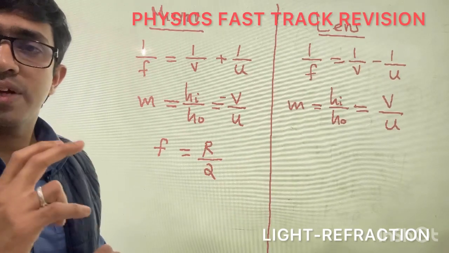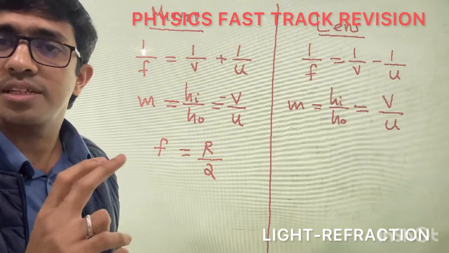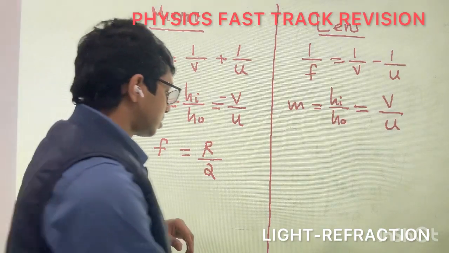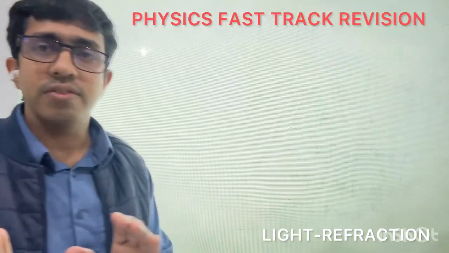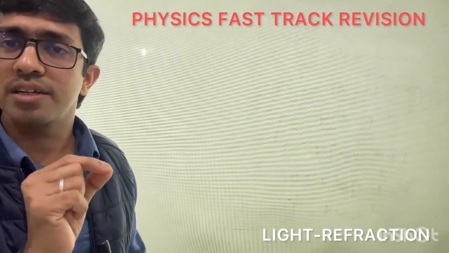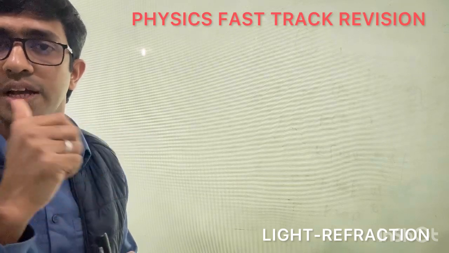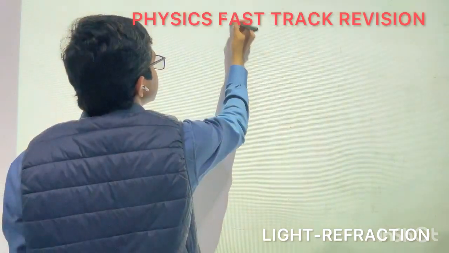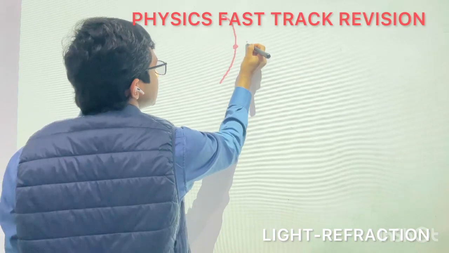Now we have to apply the sign convention in the case of mirrors and lenses. The first point is we have to select the origin. For a mirror, the pole of the mirror is taken as the origin.